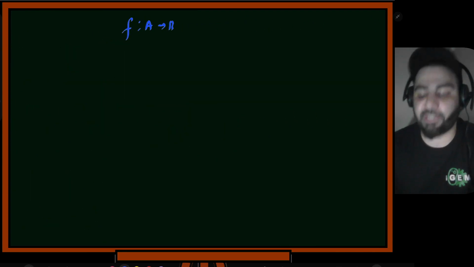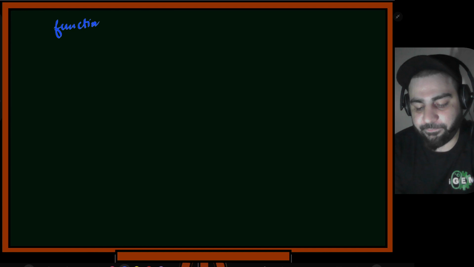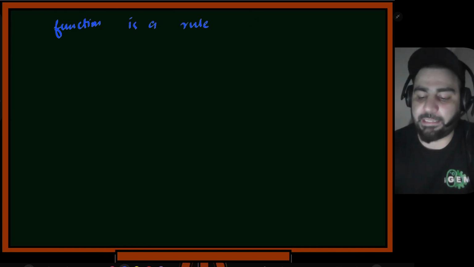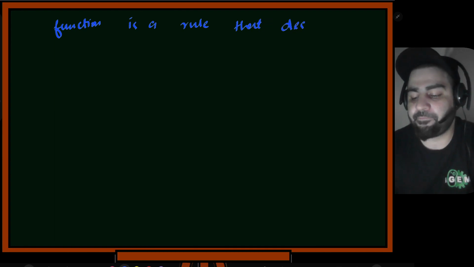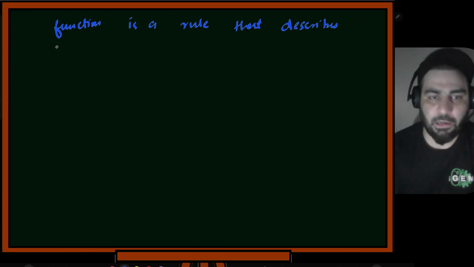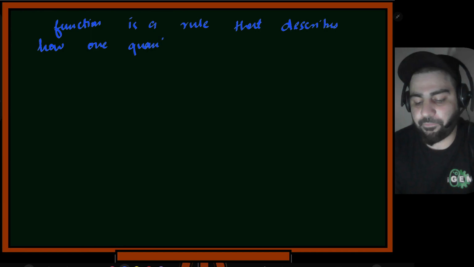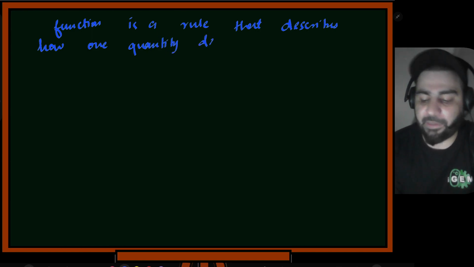But underneath the hood, what they try to convey is this. So what is a function? A function is a rule. What is this rule? That describes how one quantity depends on another.